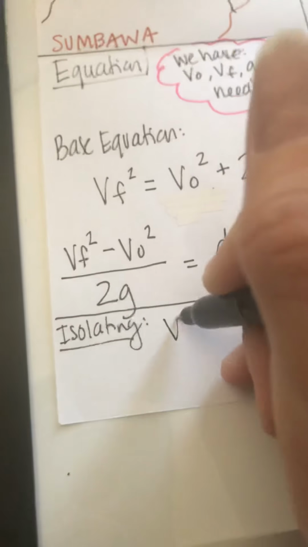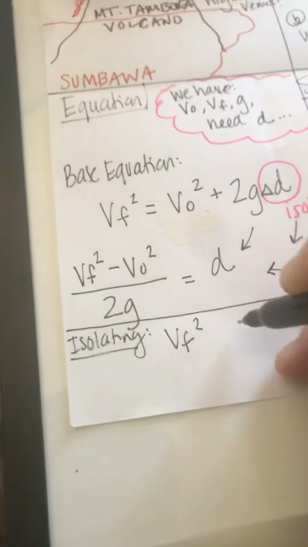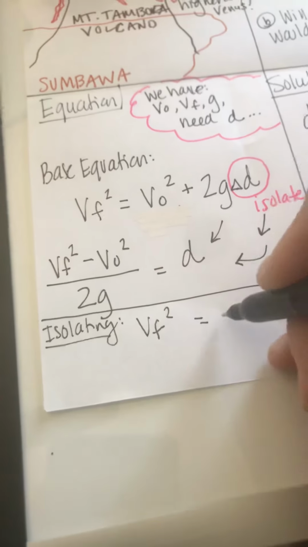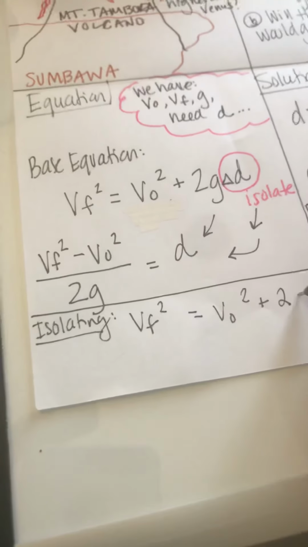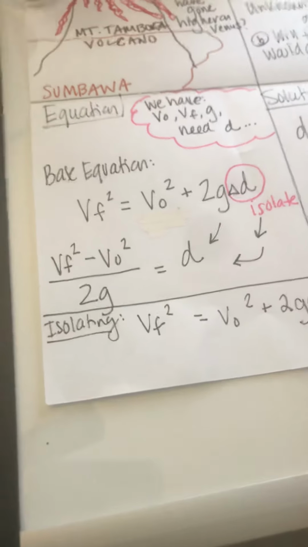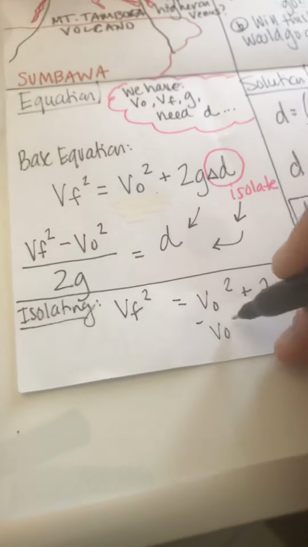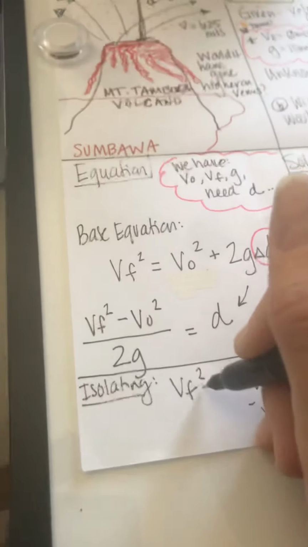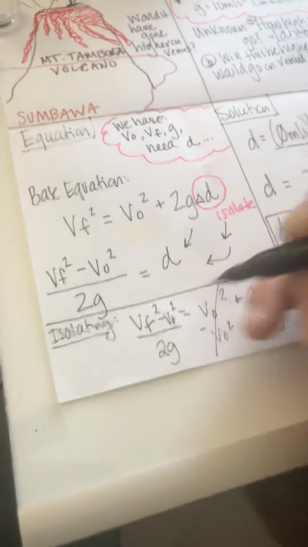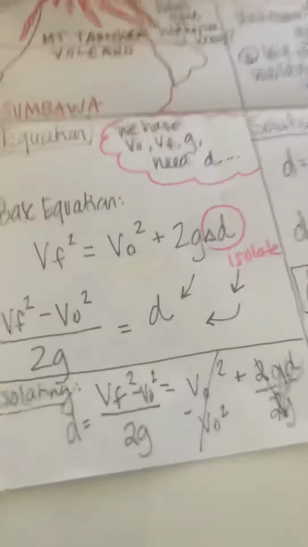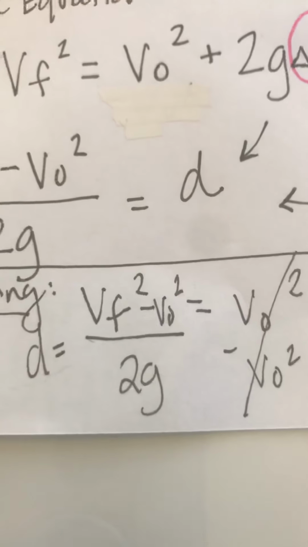Bear with me. Okay, so the way we did this was, we're going to subtract out this. Then we subtract it from this side. Then to isolate D, we're going to divide by 2g. So we divide by 2g here. That cancels this part out. And we get D equals VF squared minus VO squared, over 2g.